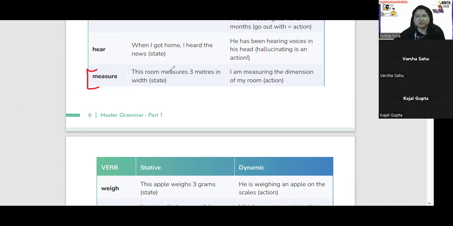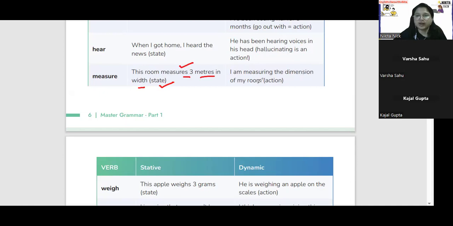Measure. This room measures 3 meters in width. Okay, width. So this room measures 3 meters in width. This is a state.